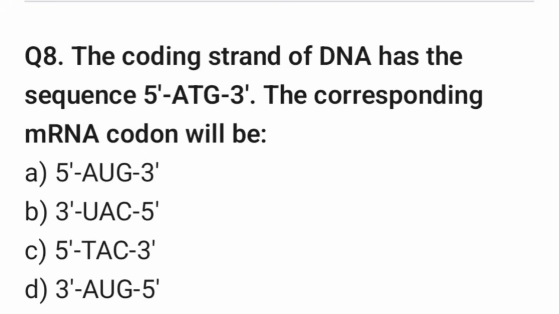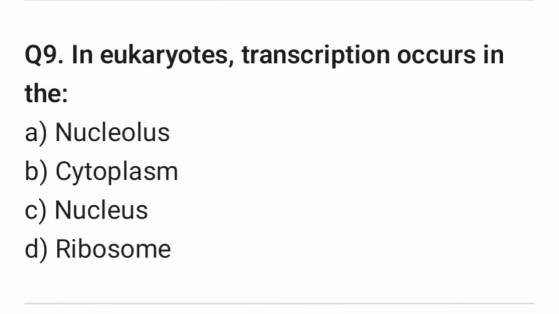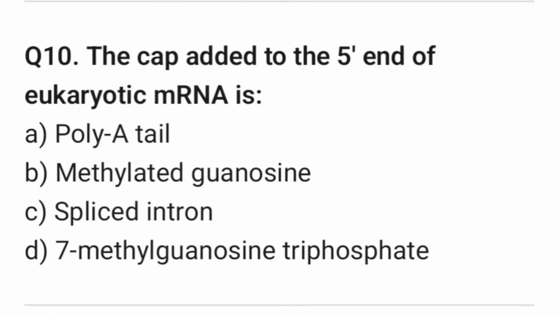Question 8. The coding strand of DNA has the sequence 5'-ATG-3'. The corresponding messenger RNA codon will be. Right answer is option A. Question 9. In eukaryotes, transcription occurs in. Right answer is option C. Nucleus. Question 10. The cap added to the 5' end of eukaryotic messenger RNA is. Right answer is option D. 7-methylguanosine triphosphate.